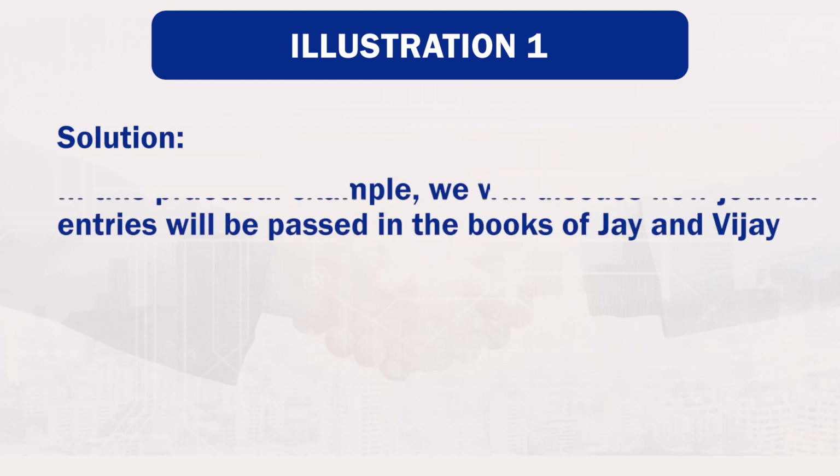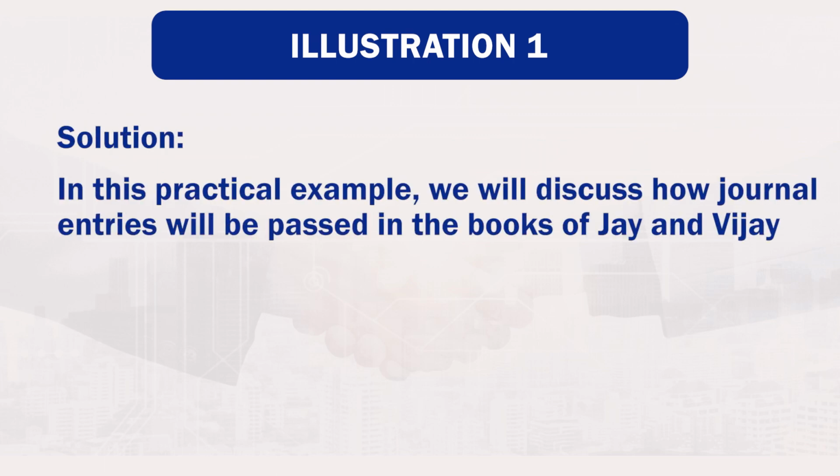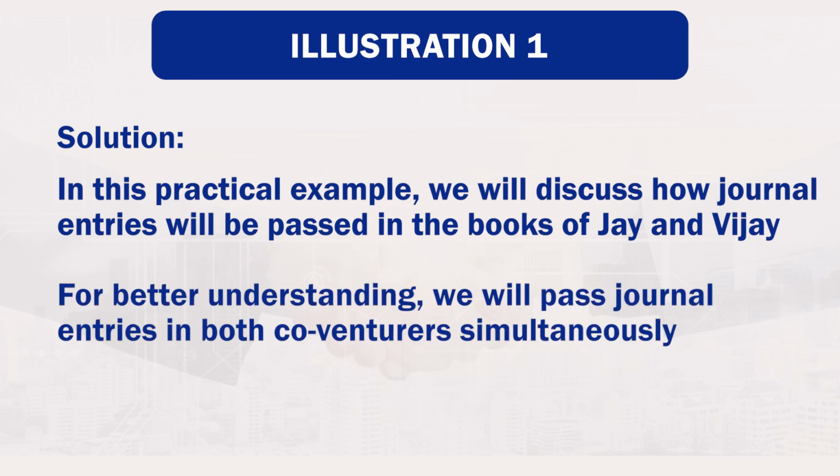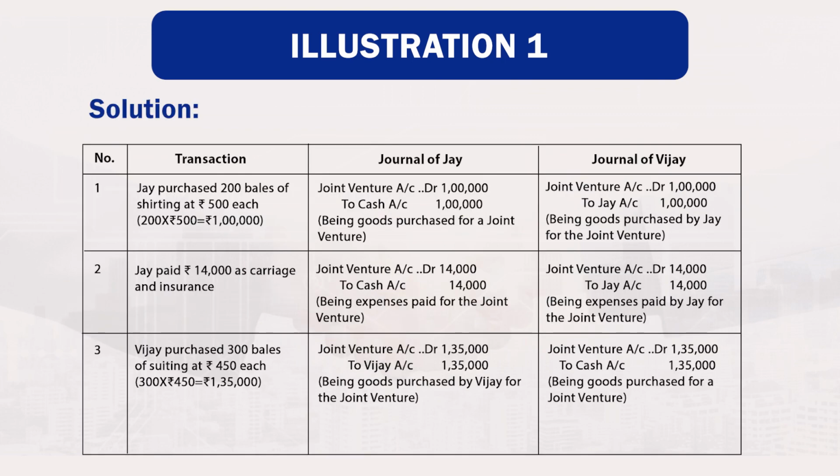Solution. In this practical example, we will discuss how journal entries will be passed in the books of Jay and Vijay. For better understanding, we will pass journal entries in both co-venturers' books simultaneously. So, your first transaction: Jay purchased 200 bales of shirting at rupees 500 each. So, total amount will be 200 multiplied by rupees 500 each, it becomes rupees 1 lakh.